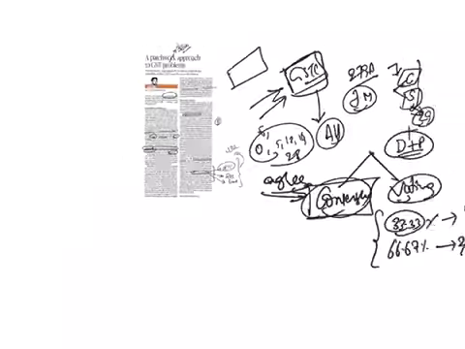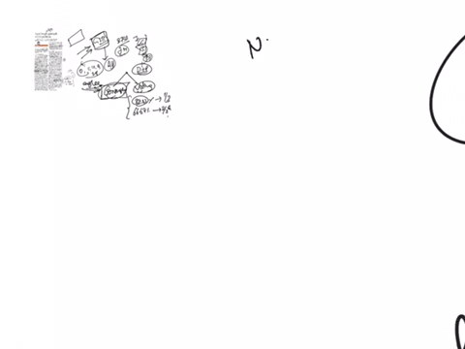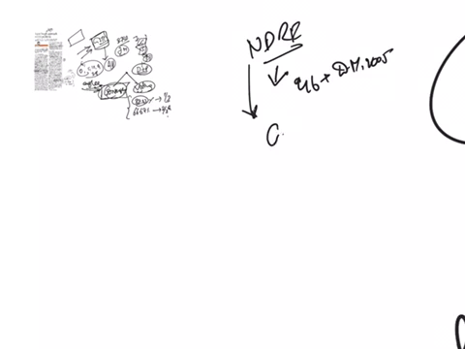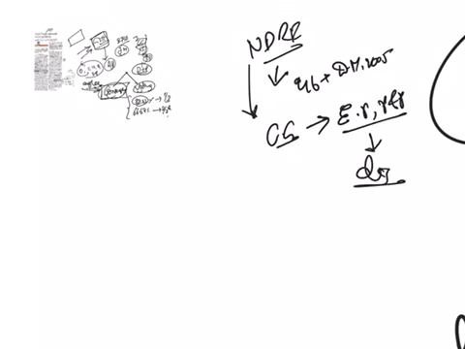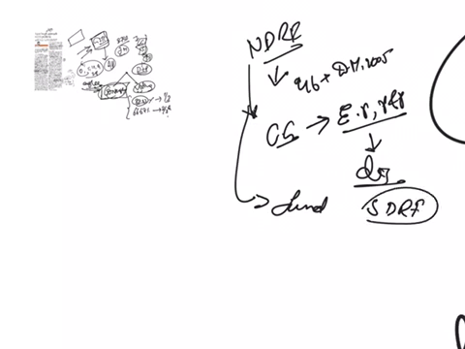The next thing is the National Disaster Response Fund, NDRF. What is this? It is defined under Section 46 of the Disaster Management Act of 2005, and it is a fund managed by the central government for meeting the expenses for emergency response, relief and rehabilitation due to any disaster. This NDRF is constituted to supplement the funds of the state disaster response funds of the states and to facilitate immediate relief in case of any severe calamities.